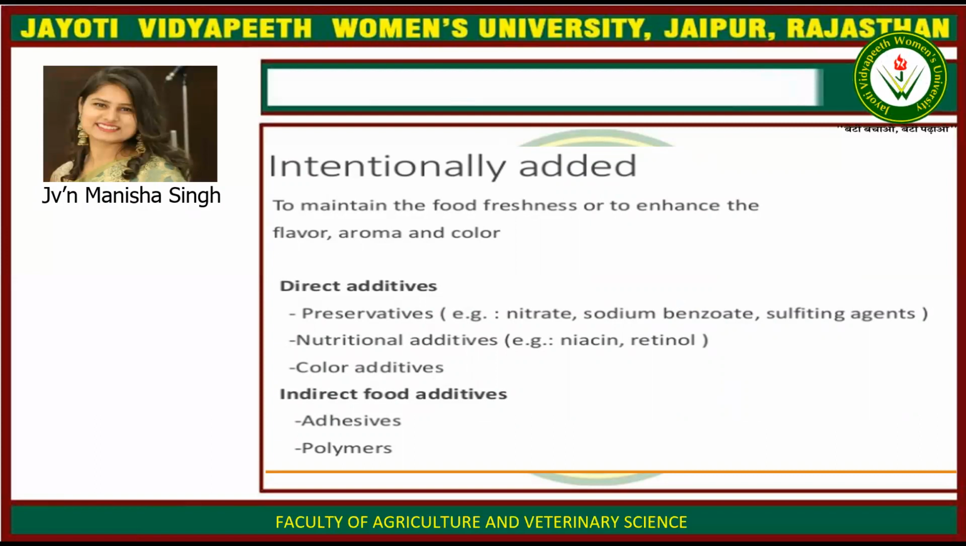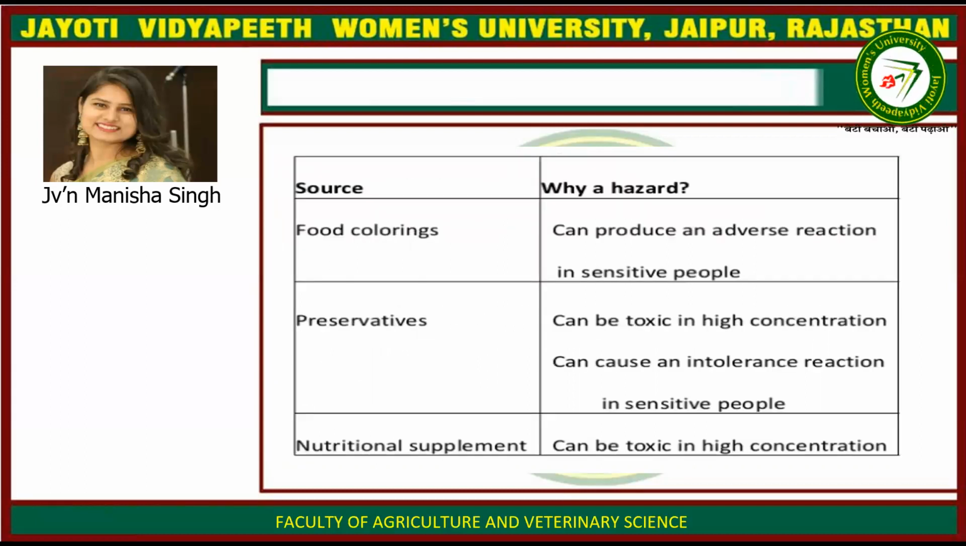That is, direct additives are the preservatives. For example, nitrate is used for curing of meat, sodium benzoate used for preservation of ketchups, juices, etc. Then sulfiting agents. Nutritional additives are niacin and retinol, and color additives to make the food product appealing or attractive. Indirect food additives are adhesives and polymers. Then source and why it is a hazard.